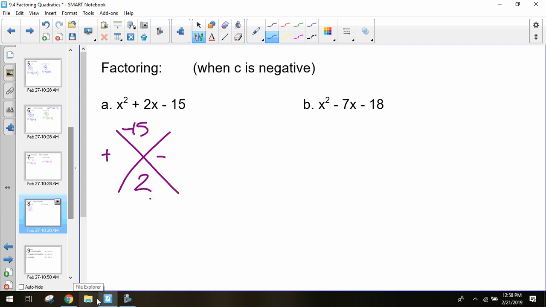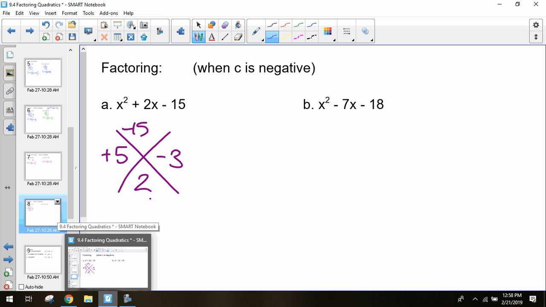Negative 2 and 5. Let's see. So negative 2 times 5 will give you negative 10. 5 and negative 3. So 5 times negative 3 gives you negative 15. 5 plus negative 3 gives you 2. Good.